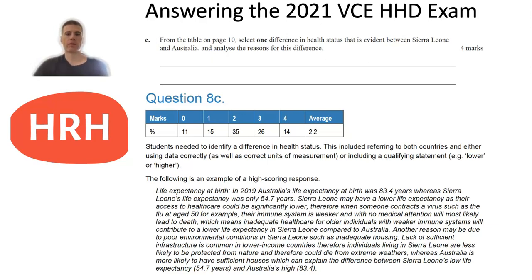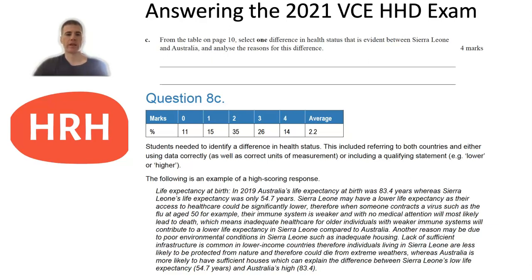And then you had quite a bit of range there to talk about reasons for this difference. So I'd try to focus on probably at least 2 reasons, and link those back to the difference in life expectancy. So you could have chosen things like the difference in levels of poverty between Australia and Sierra Leone, difference in levels of access to healthcare, could have talked about discrimination, difference in levels of discrimination. So there's quite a lot of different things you could have talked about.